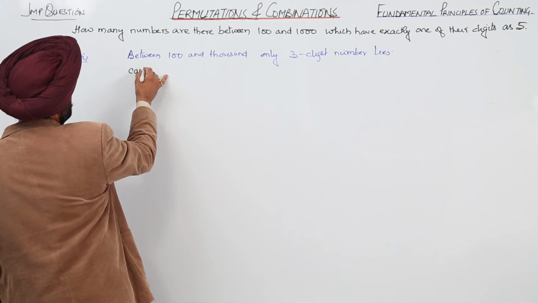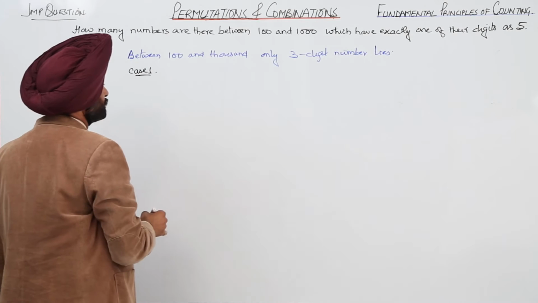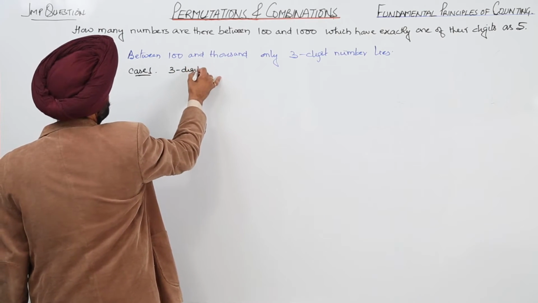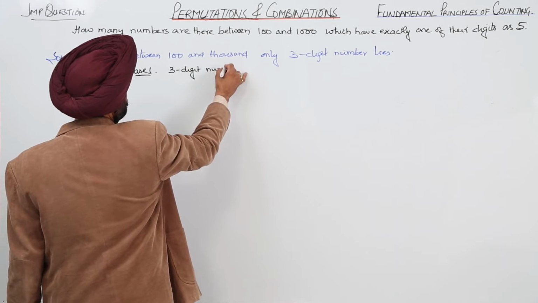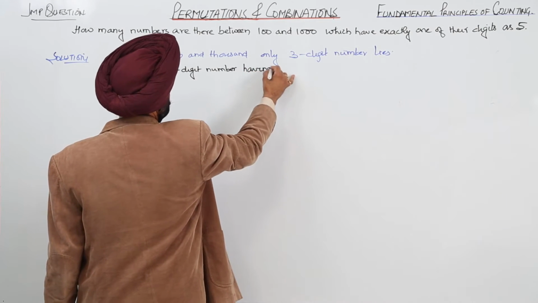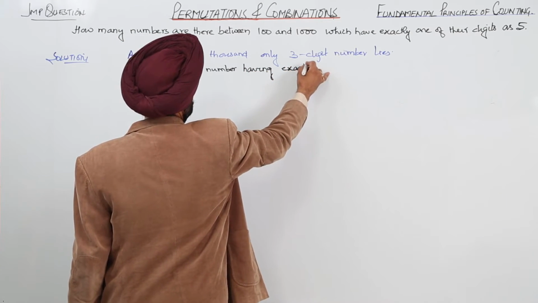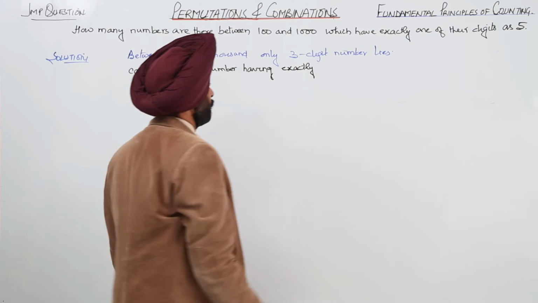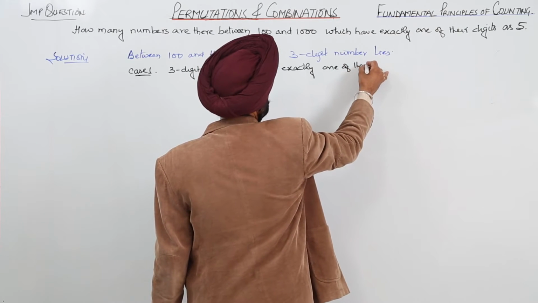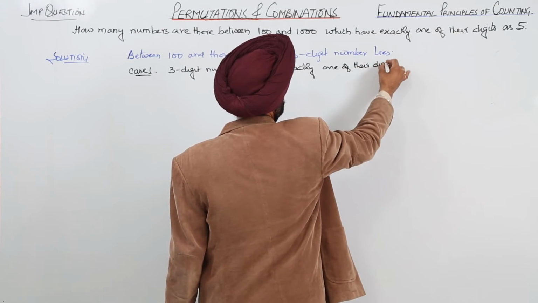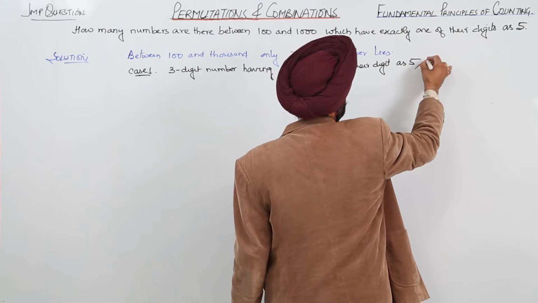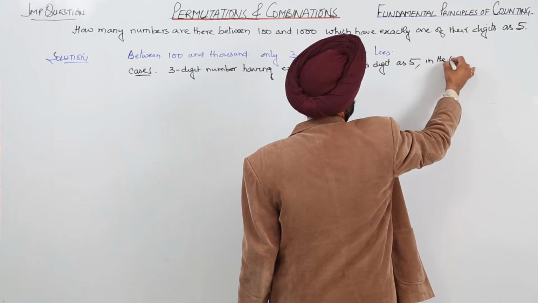Now case 1. Case 1 says: a 3 digit number having exactly one of their digits as 5, let it be in the unit place.